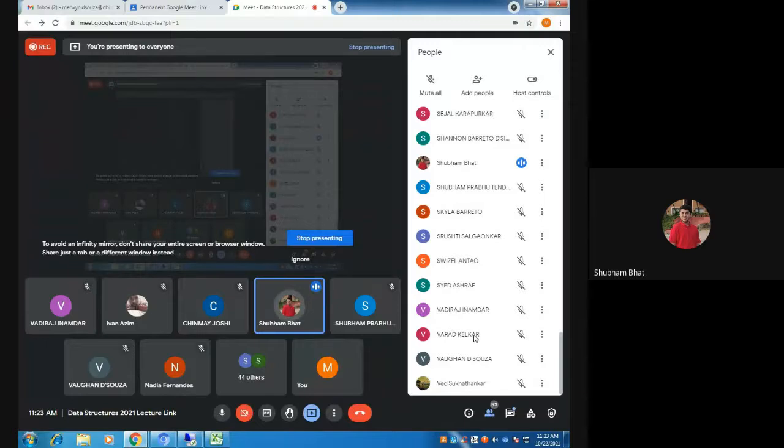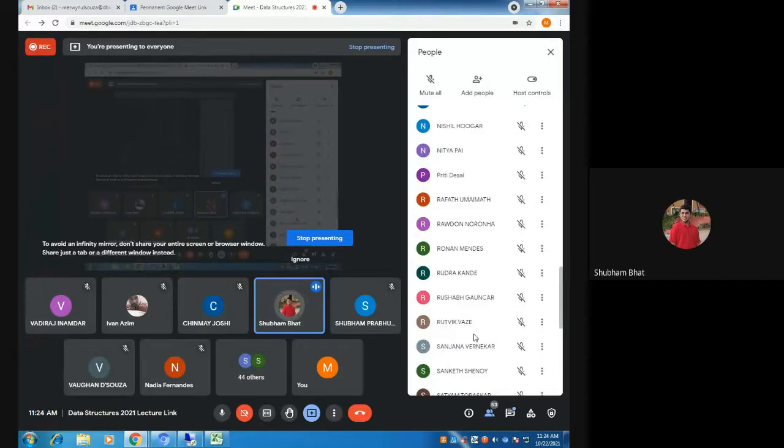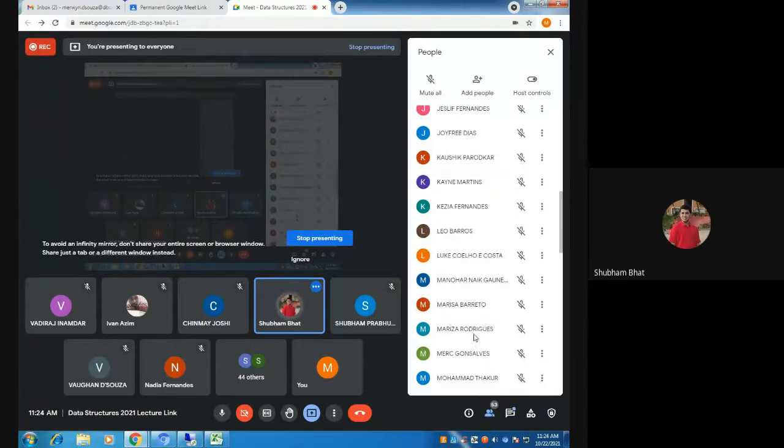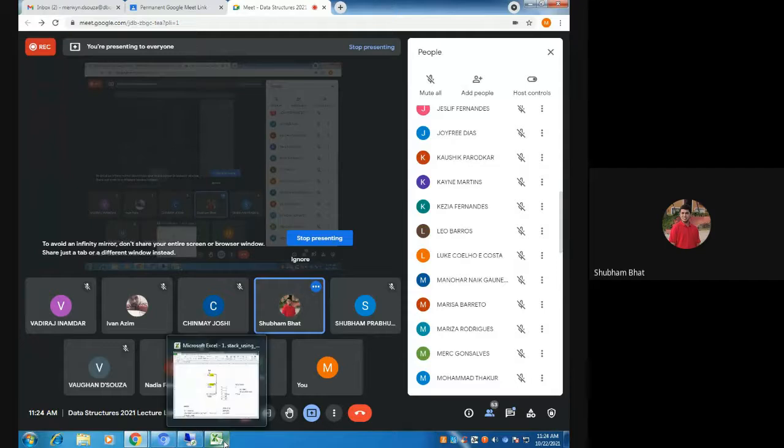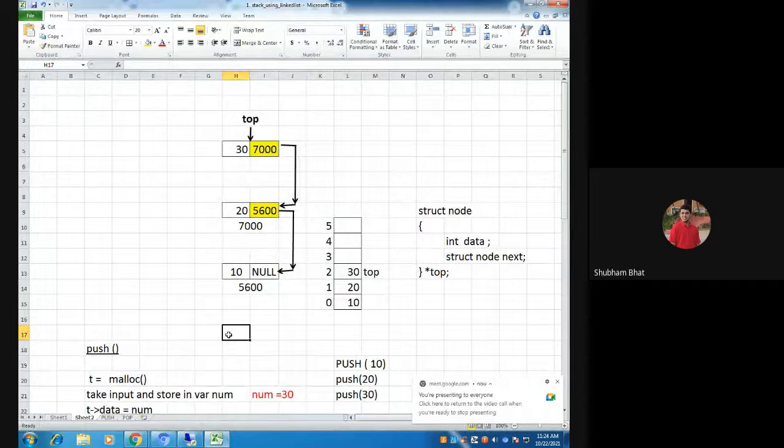Sir, you said stack is last in first out, no? And you told that 10 is the last element. So the last should come out first, no? If you are saying 10 is last, then the first out should be 10.